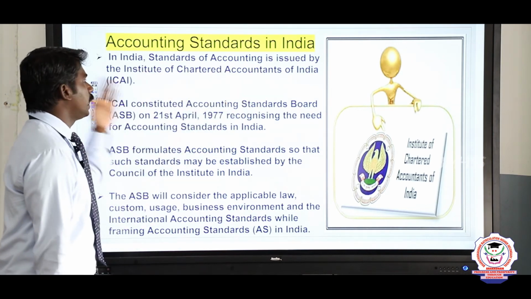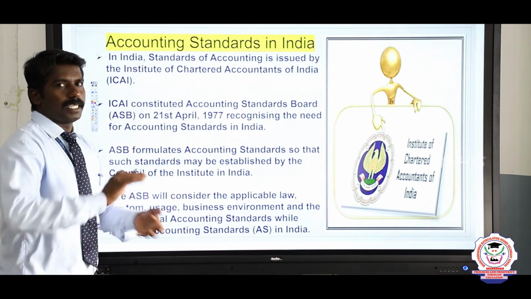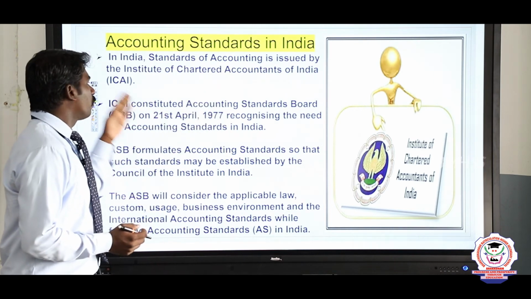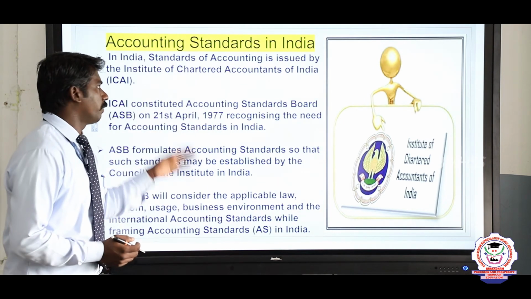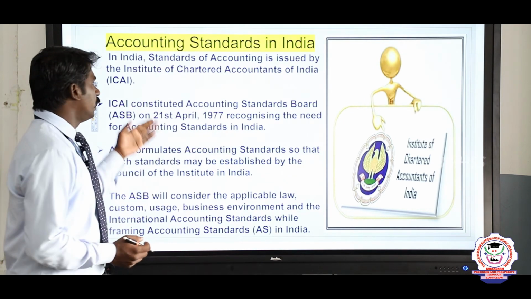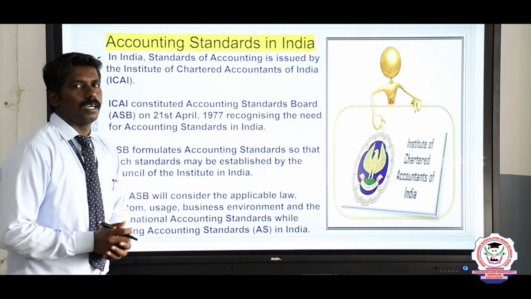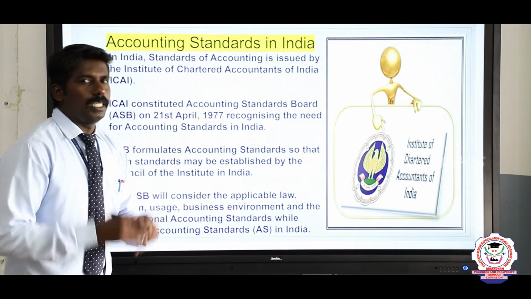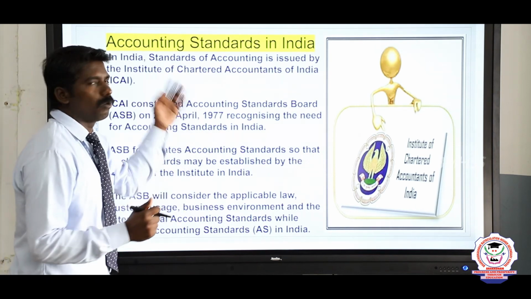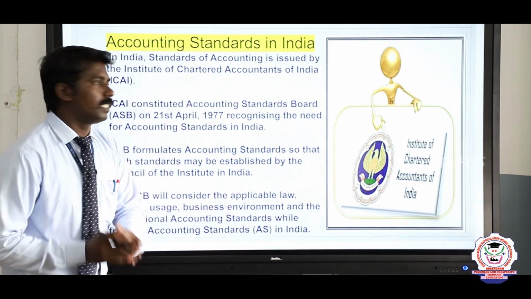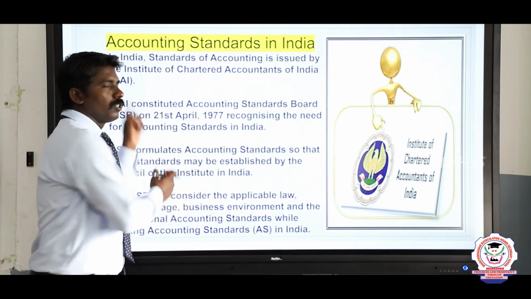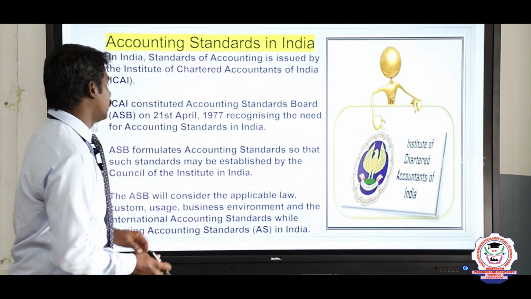The ICAI constituted the Accounting Standards Board on 21st April 1977, recognizing the need for accounting standards in India. Worldwide they are preparing accounting standards, and in India also the need for accounting standards was realized by the Institute of Chartered Accountants of India on 21st April 1977.